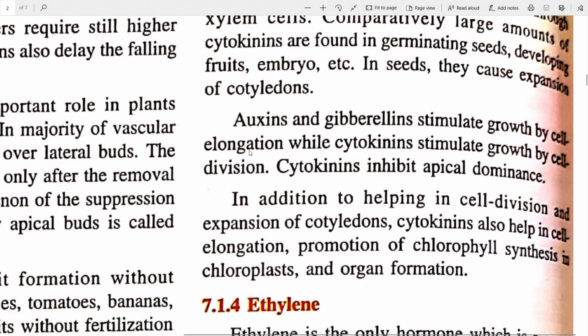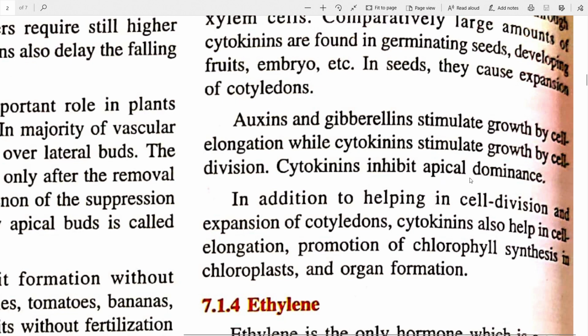Auxins and gibberellins stimulate growth by cell elongation, while cytokinins stimulate growth by cell division. This is a major difference between auxins and gibberellins and the cytokinins. So these are separate categories. Although all three of them stimulate growth, the processes of inducing growth are different. Auxins and gibberellins go by cell elongation, while the cytokinins stimulate by cell division.